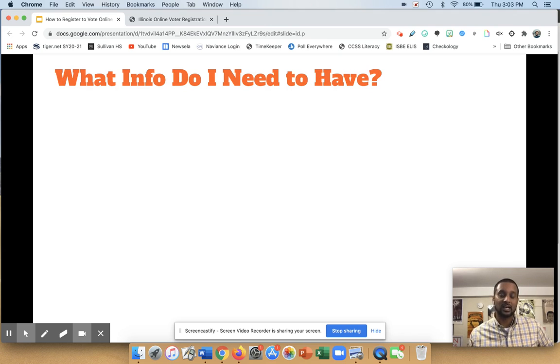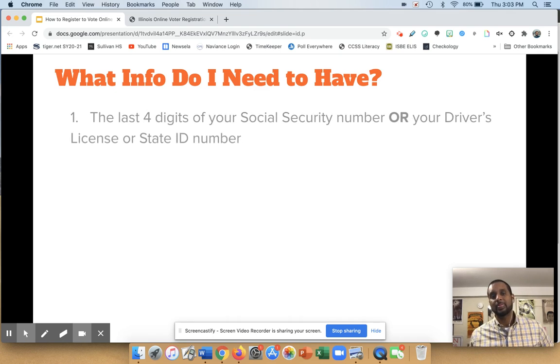If you're going to register online, you need to provide some information. So this is the information they'll ask you as you go through the website, right? You'll need the last 4 digits of your social security number, or you can provide your driver's license number or your state ID number. You don't need both. You can either just provide the last 4 of your social security number, or you could provide the numbers of your driver's license or state ID, okay?